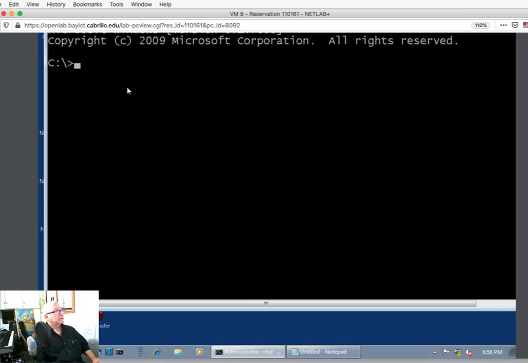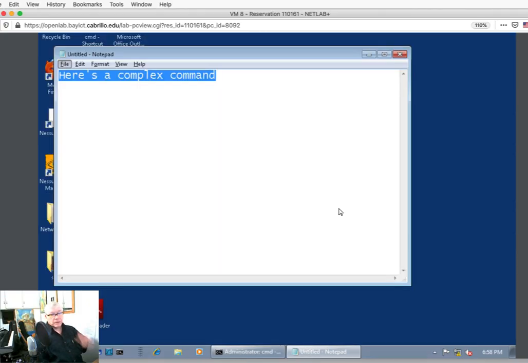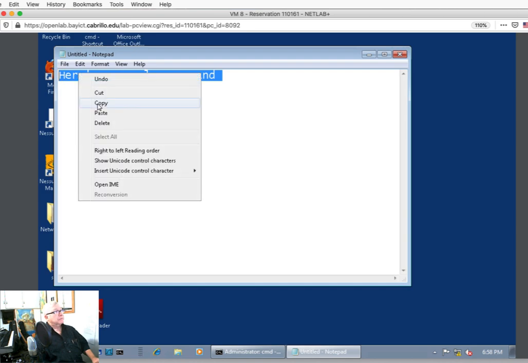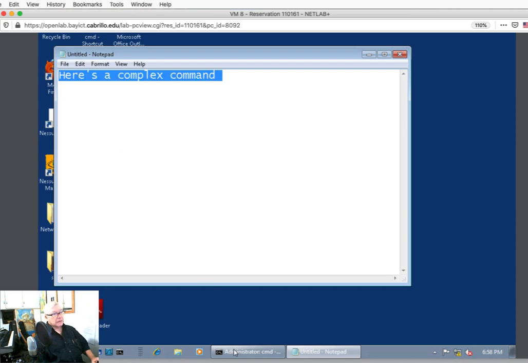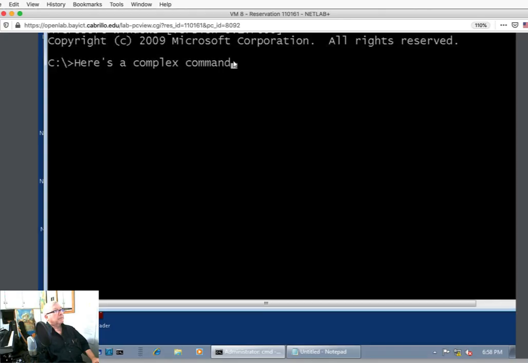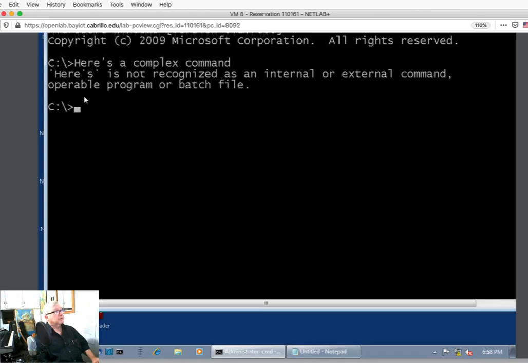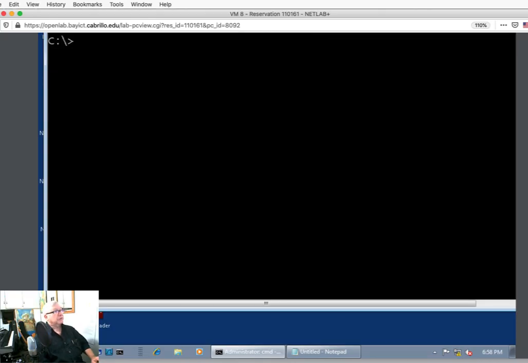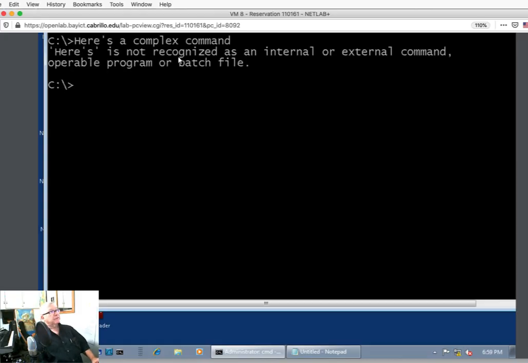Right click and paste. What you're likely to have to do is highlight this and right click, copy it, and then go here. Let me just get rid of this. CLS for clear screen is handy. And then I can right click and paste that. So here's my complex command, and if I go to use that and it's wrong, there's a typo and it's nice and long,